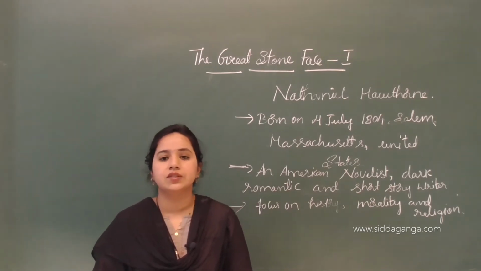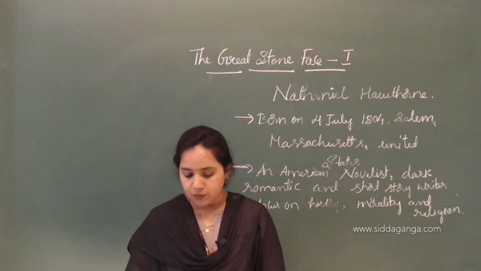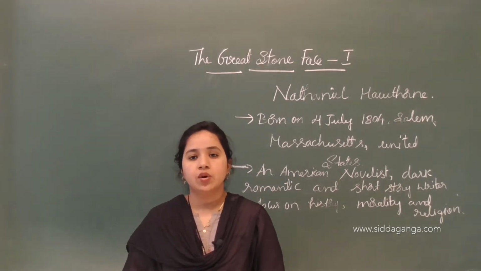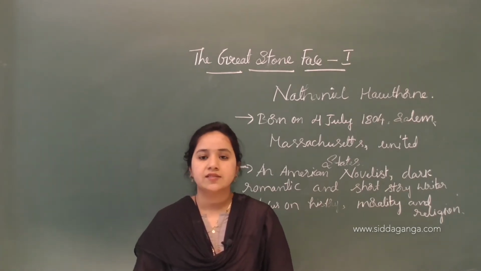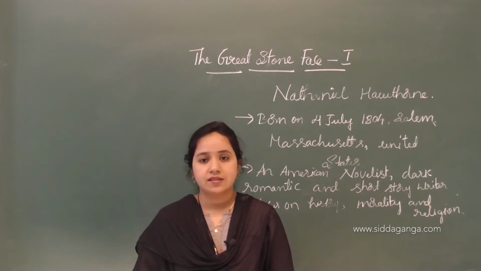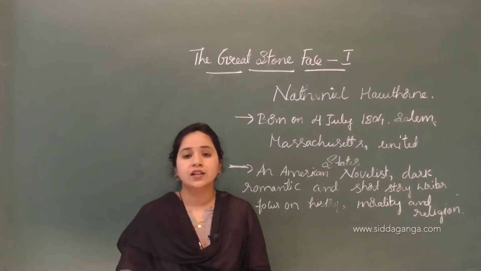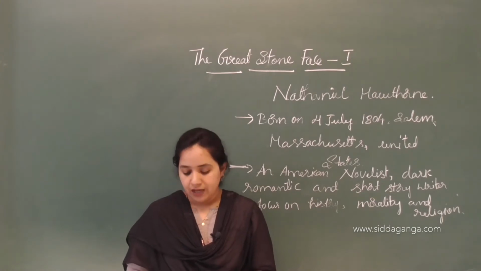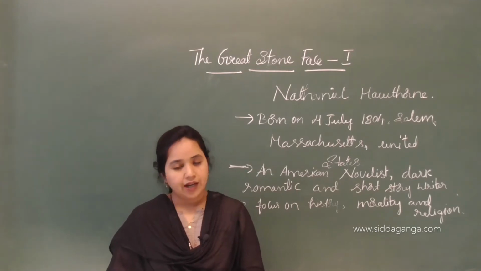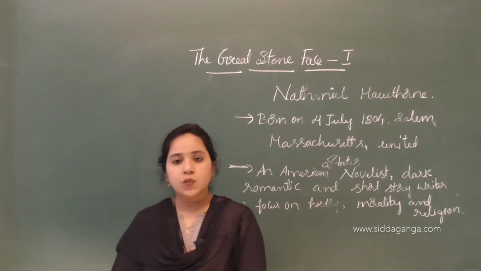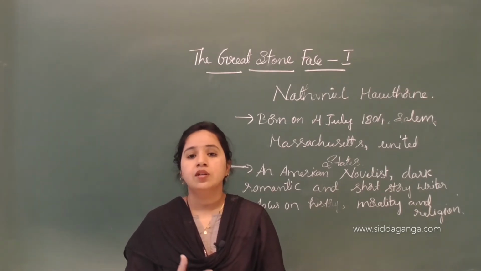Okay, let's talk about the writer's introduction. Nathaniel Hawthorne was born on 4th July 1804 in Salem, Massachusetts, United States. This place is in the United States of America. He was an American novelist, dark romantic, and also a short story writer. His works are based on history, morality and also religion.